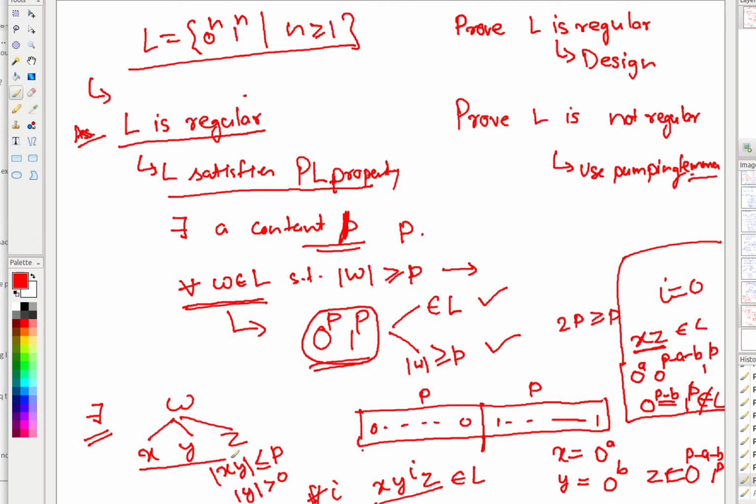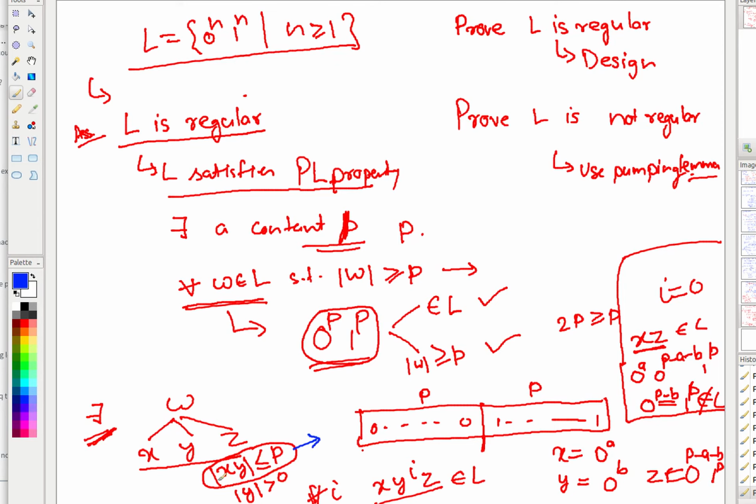See, I did not pick a particular breakup, I took a breakup in general because it was a 'there exists'. When it was for all strings, I am free to pick any string to prove it. But when it says there exists a breakup, I cannot say there are 5 zeros, 10 ones, something like that. Many of you do that. Always remember, you must pick a generic number. I don't know the value of a, I don't know the value of b, but certainly because of this constraint,